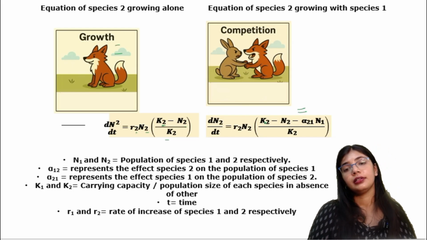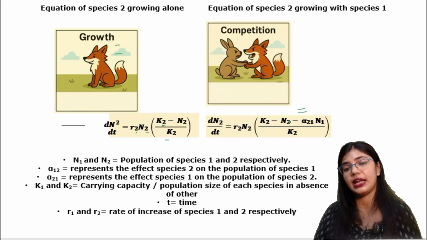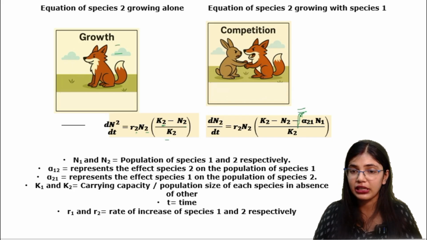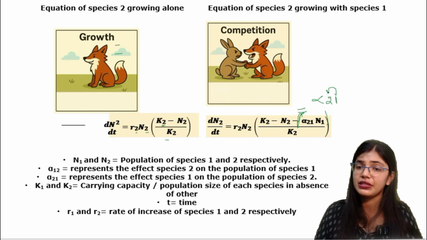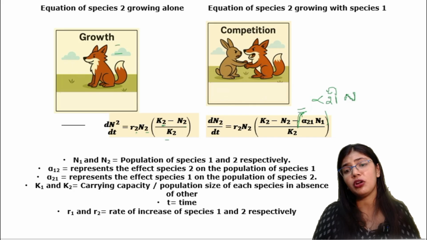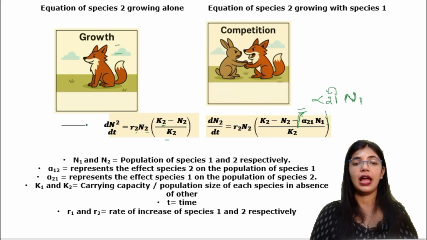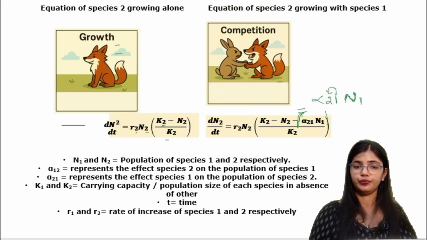So here dN2/dt = r2 N2 (K2 - N2 - α21 N1) / K2. A minus sign comes in, and α21 means species 1 is showing an inhibitory effect on species 2, depending on the population of species 1. I hope you have understood these things for species 1 and species 2.